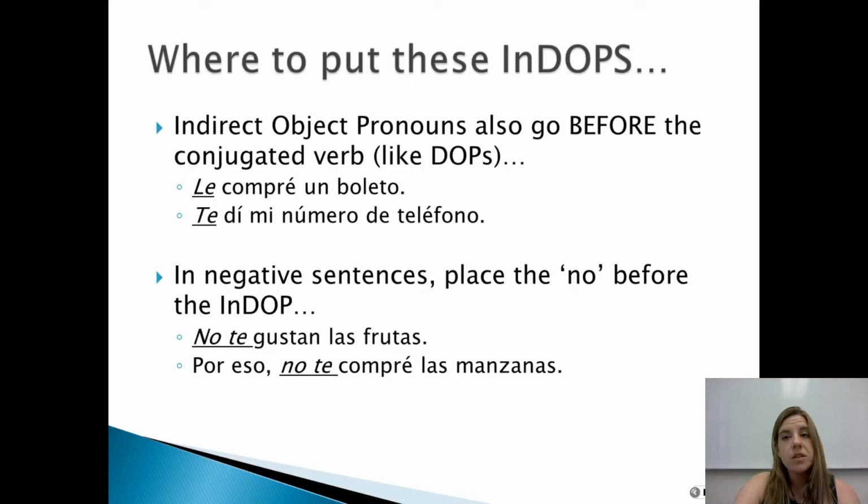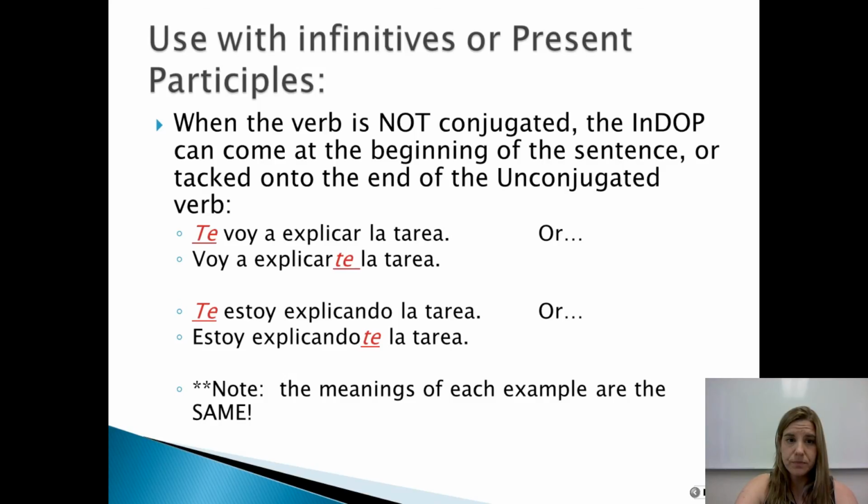Okay? So this is going to be a little bit of putting together what you already know, like the indirect object pronouns, using them with gustar, but now you can use them with all sorts of verbs to say who is receiving the whatever in the sentence. Hopefully that makes sense. Okay, and we've seen this before. This is old news also.